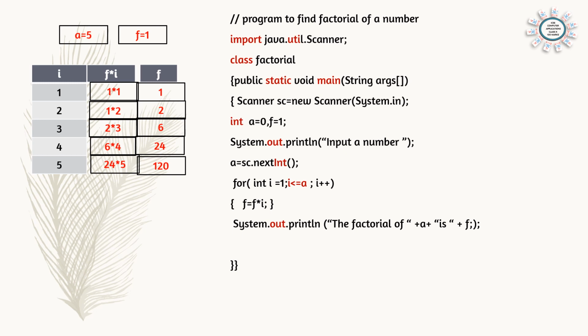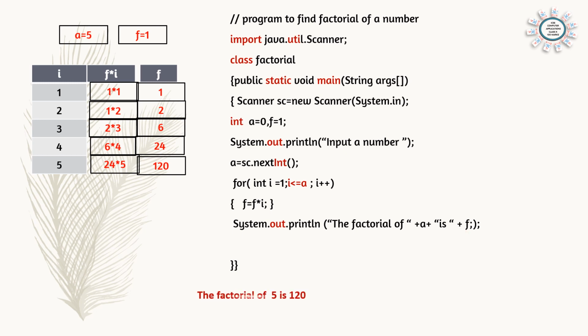And after that print the output. Close the for loop and now print "Factorial of". Here this is in double quotes, so the output will come as it is. Variable name is a. And if you are writing something before the variable, plus sign will come. And if you are writing something after the variable, again plus sign will come. So before and after a we are writing some words. That is why plus sign is coming before a and after a is plus f. f means the product. And we are writing something before the variable, not after the variable, so plus sign is only before the variable.